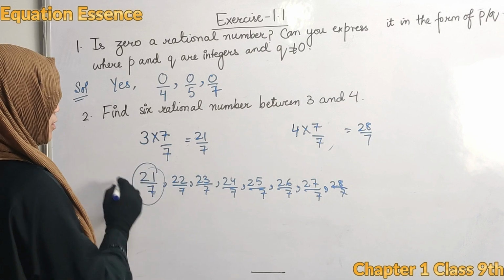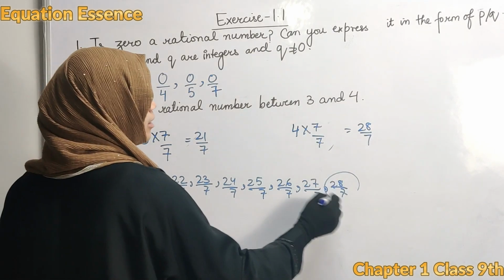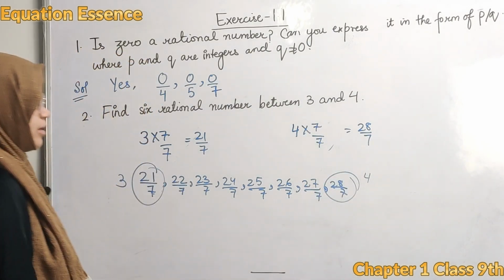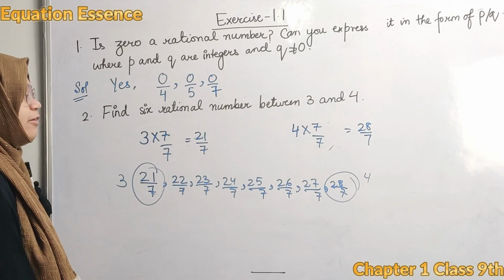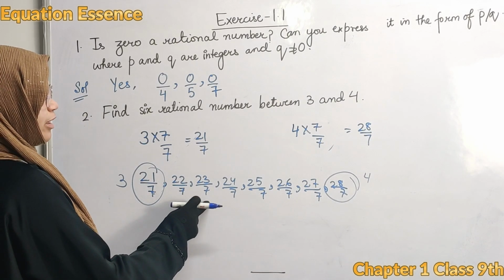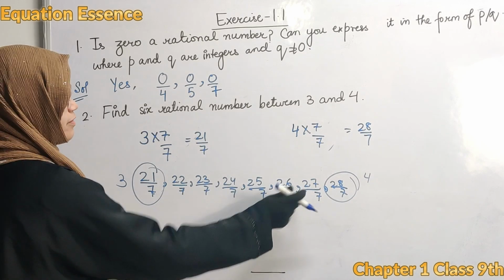21 upon 7 you can write as 3 and 28 upon 7 you can write as 4. How many rational numbers will come between 3 and 4? 22 upon 7, 23, 24, 25, 26, 27.